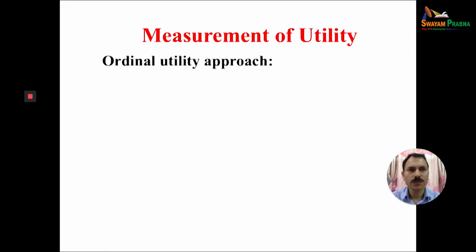Whereas equi-marginal utility means equal satisfaction. So we will discuss these laws of utility in the next lecture. Right now we will focus on the ordinal utility approach.